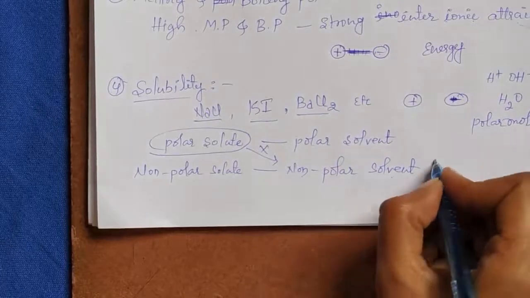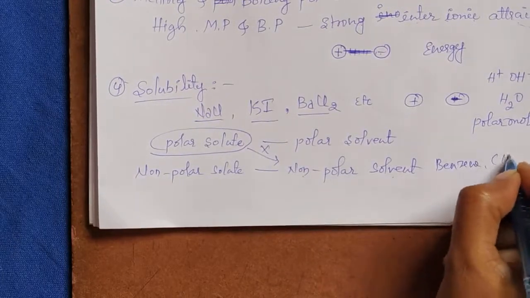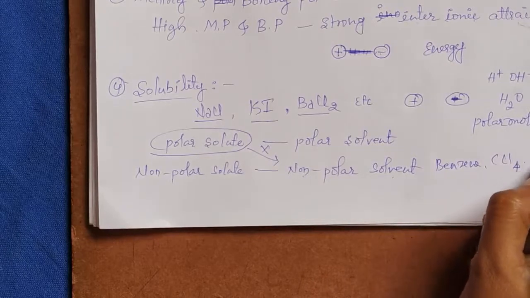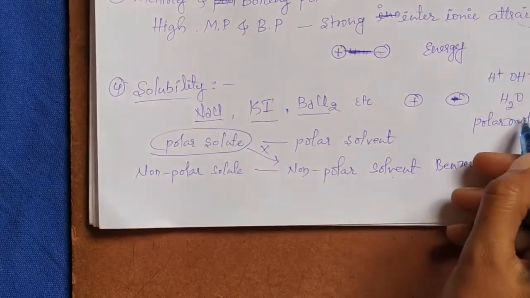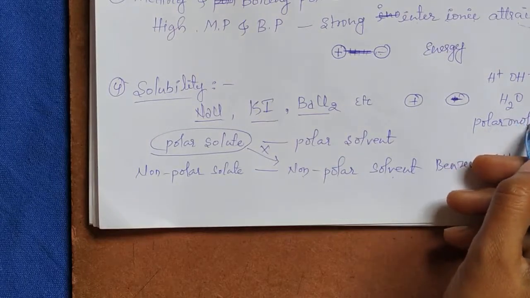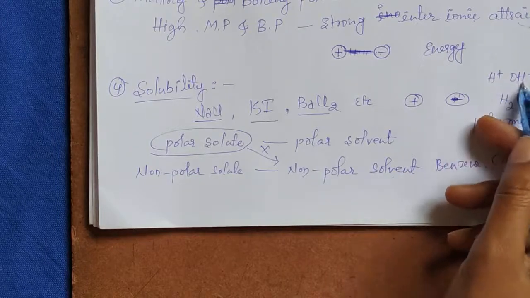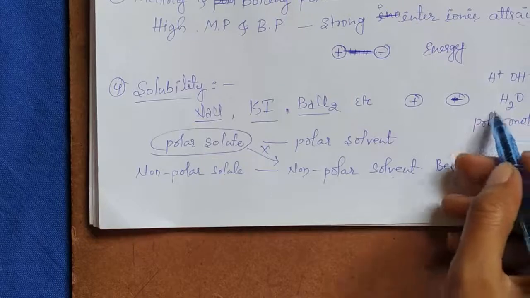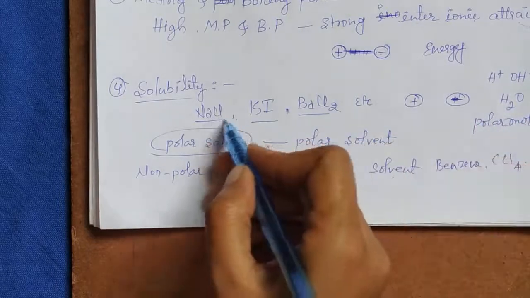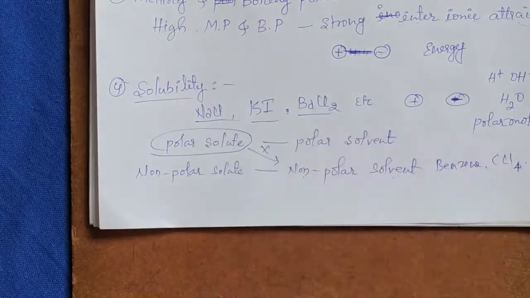Examples of non-polar solvents are benzene, carbon tetrachloride, etc. But water is a polar solvent. It is a polar molecule. Here water ionizes into hydrogen ion and hydroxide ion. So it is capable of dissolving ionic compounds like sodium chloride, potassium iodide and barium chloride.